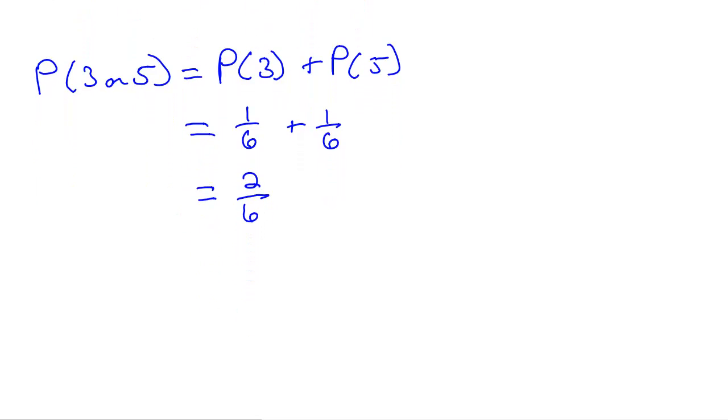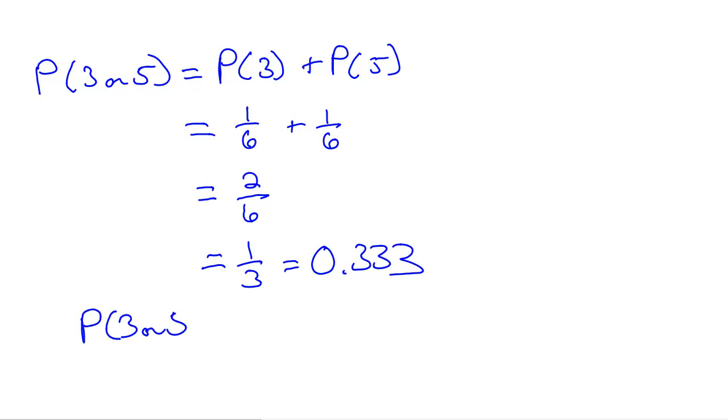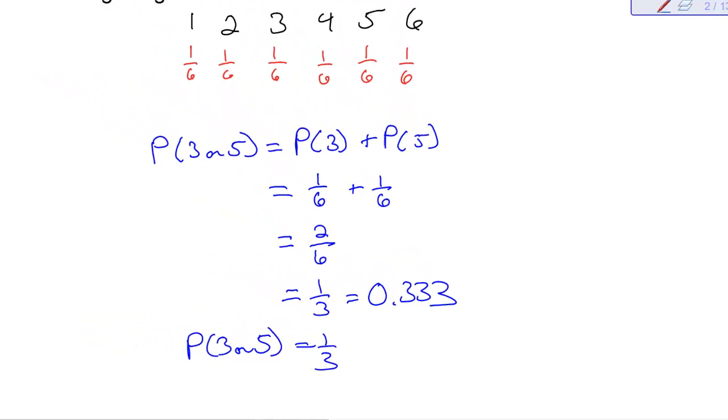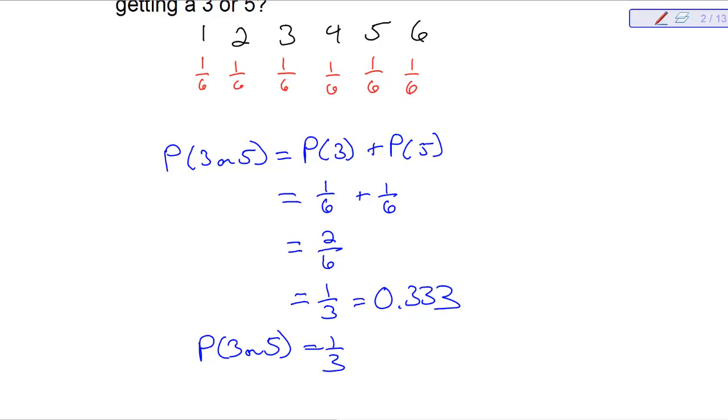Remember what I said previously, when we are looking at probabilities, we either want to put them into simplified form or into decimals. When I simplify this, I'm going to get 1/3, which is equal to 0.333. So the probability of getting a 3 or a 5 when rolling one die is equal to 1/3. Again, these are when things are mutually exclusive.